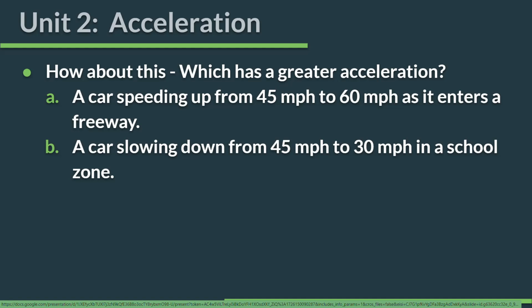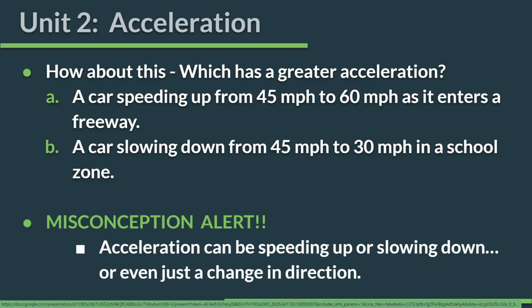They're equal, and I heard A. So we have all possible choices. These are going to have the exact same acceleration. The magnitude of the acceleration is the same. Assuming both happen over the same amount of time, which I probably should have put in the question. Okay, if both of those changes in velocity happen over the same amount of time, then they're both the same magnitude. Okay, they both have changed their velocity by 15 miles per hour. It's just one of them went faster by 15, the other went slower by 15. But that is the same acceleration, the same magnitude, again, if they're happening over the same time period.